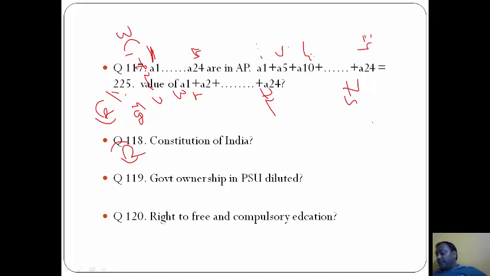Government ownership in PSU diluted means this is disinvestment, and the right to free and compulsory education is D, 6 to 14 years. So guys, this is all from my side.